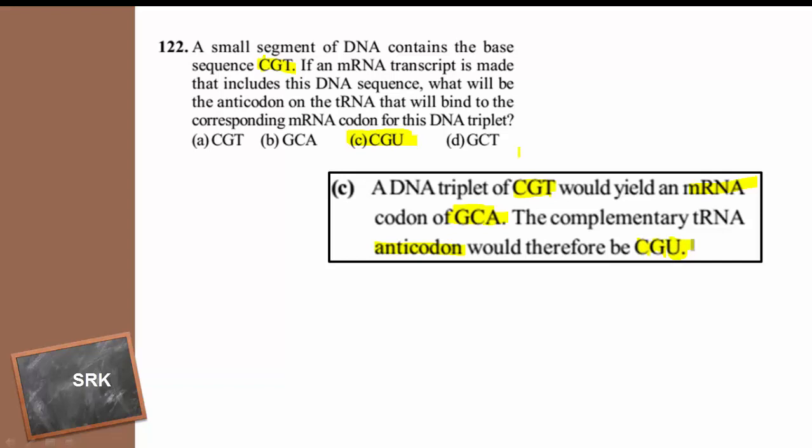Look at the arrangement, CGU, tRNA. What is the message in DNA, CGT? Instead of thymine, the uracil is present in RNA. So this will be the anticodon which is present on tRNA.